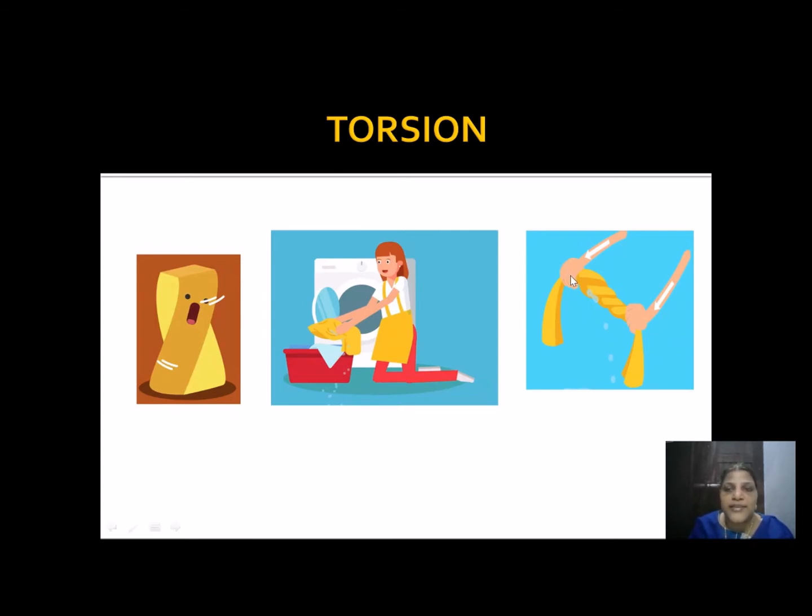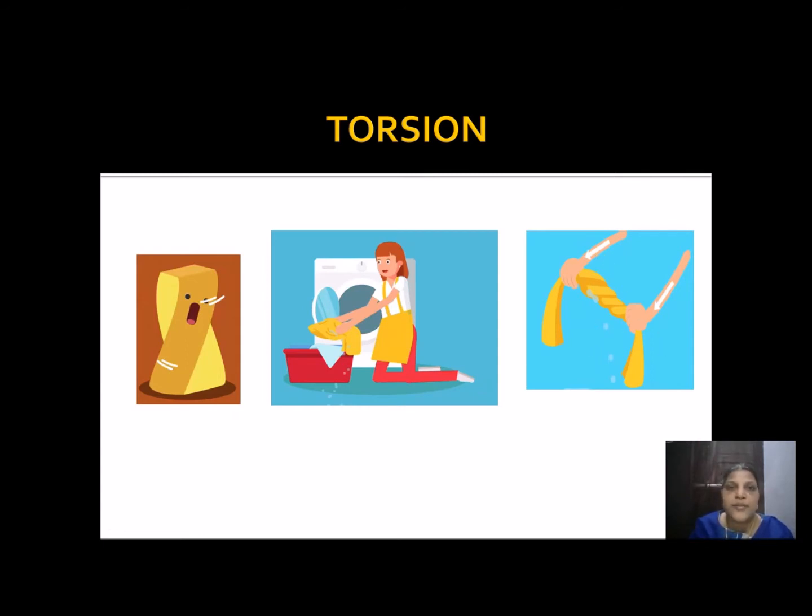Our right hand gives a clockwise force, but our left hand gives an anti-clockwise force, and we get a twist along the body of the object. So we are applying a tension such that the body of the object suffers a twist. This twist is responsible for the torsion of the object.